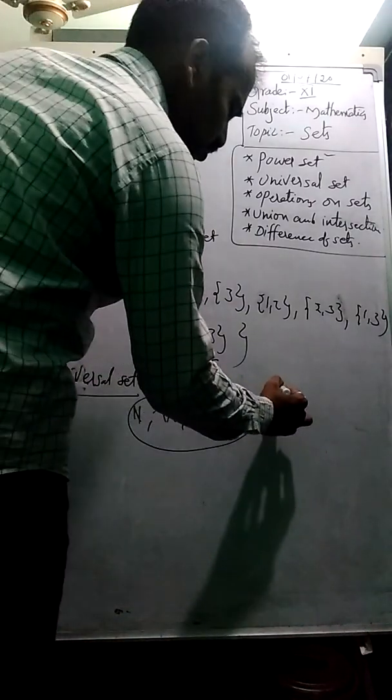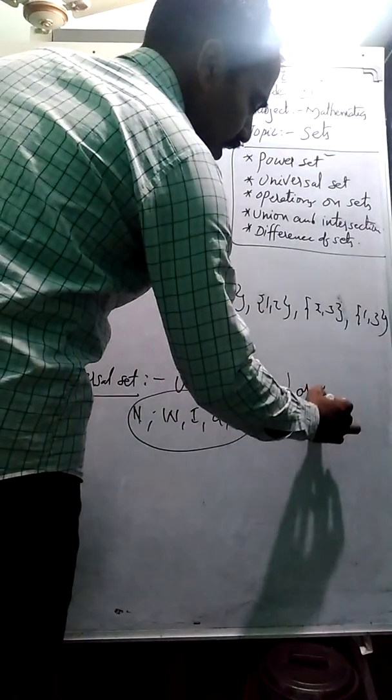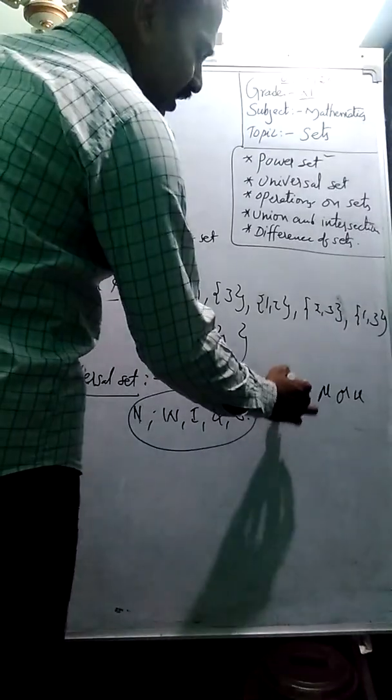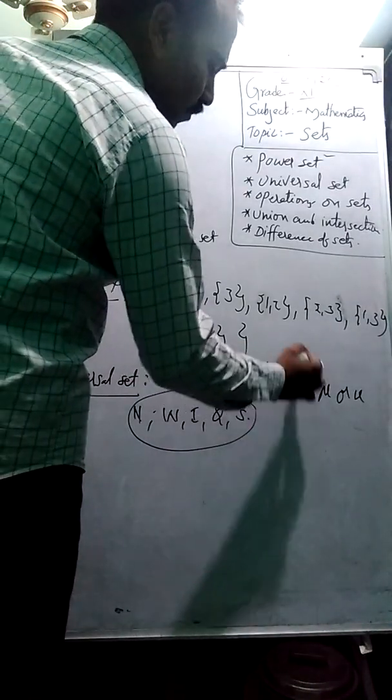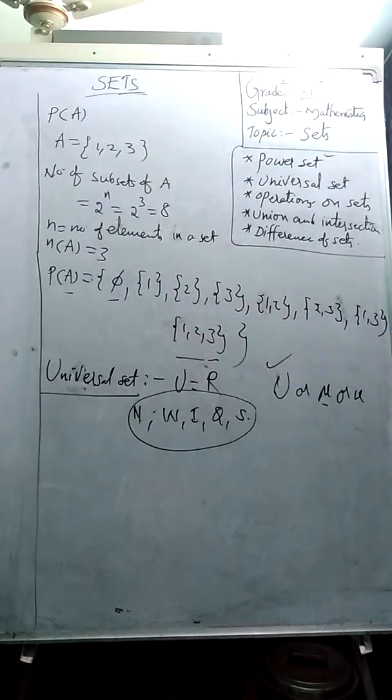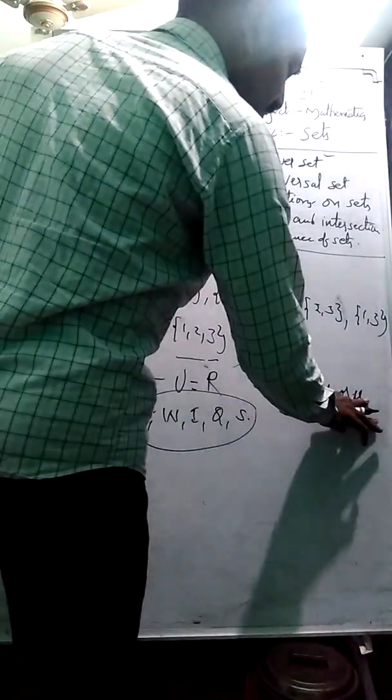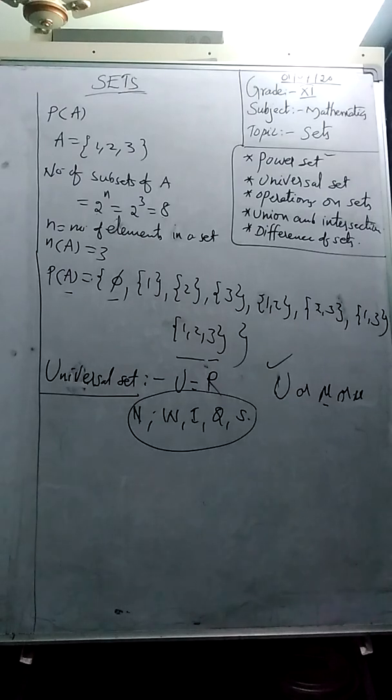We can represent the universal set as U or mu or nu, but generally in this class we will use only U, though in some cases we can use mu or nu also. Once again, students, a universal set means a set which contains all the elements of its subsets.